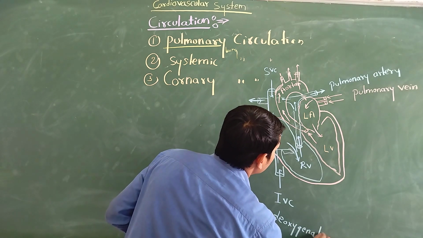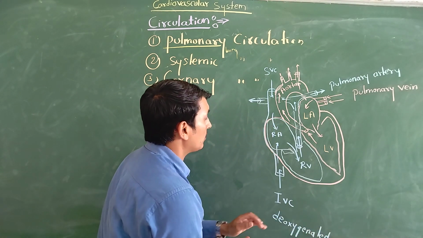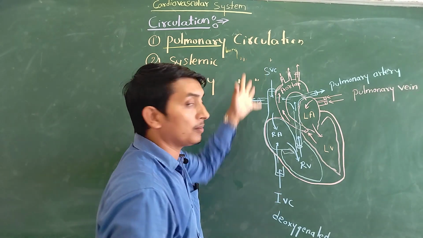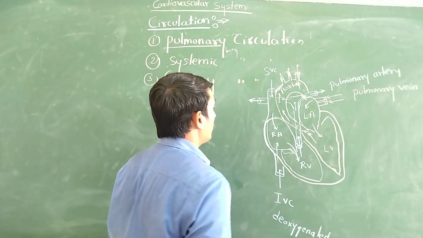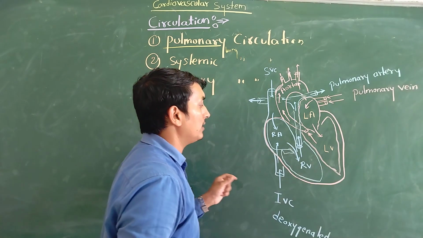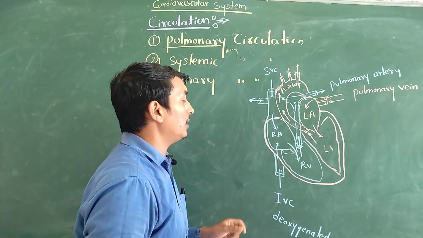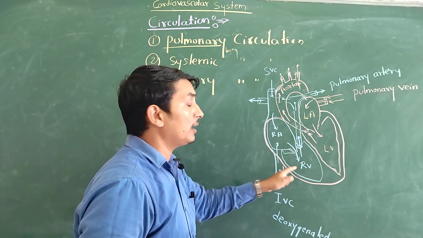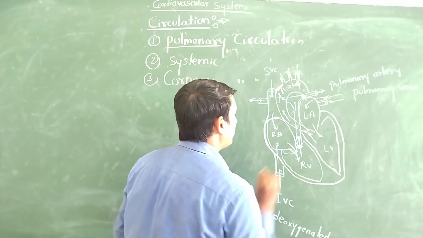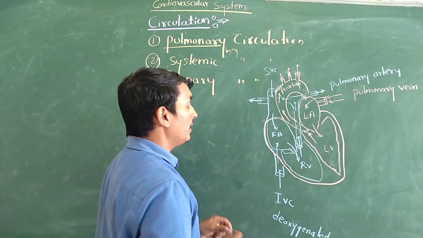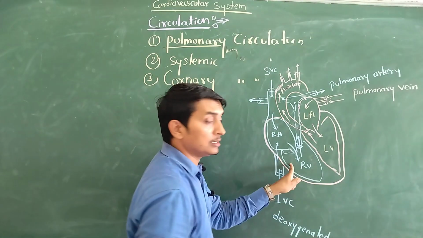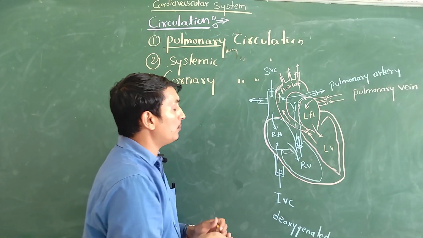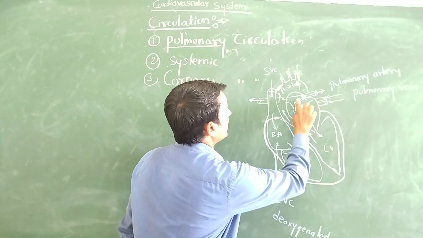Once the deoxygenated blood is collected by the inferior vena cava from the lower part of our body and the superior vena cava from the upper part of our body, it is given to the right atrium. From the atrium it comes to the right ventricle with the help of the tricuspid valve. Now our pulmonary circulation starts from the right ventricle. So what is pulmonary circulation? When our right ventricle pumps blood, it moves into the pulmonary artery.